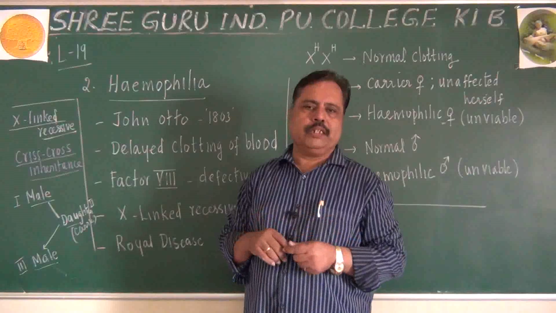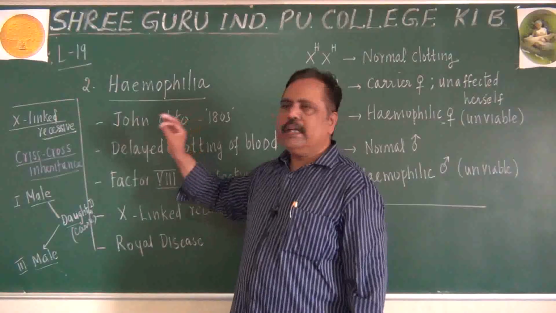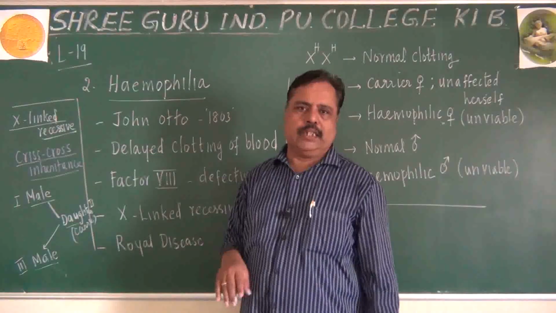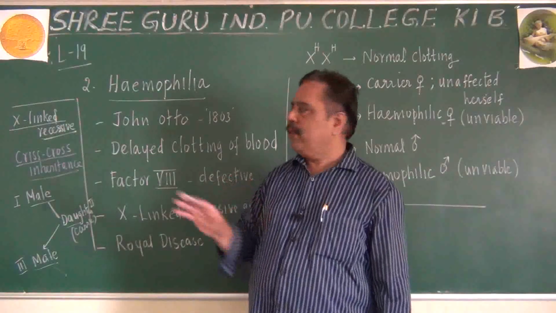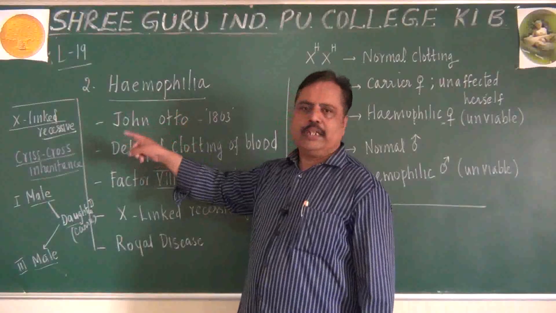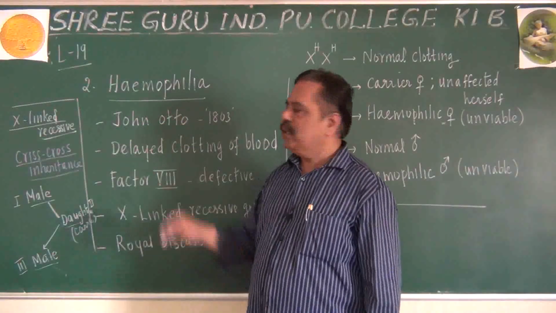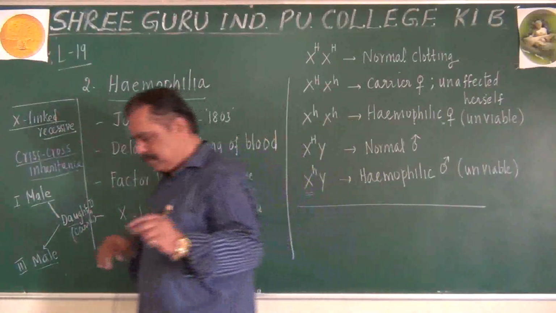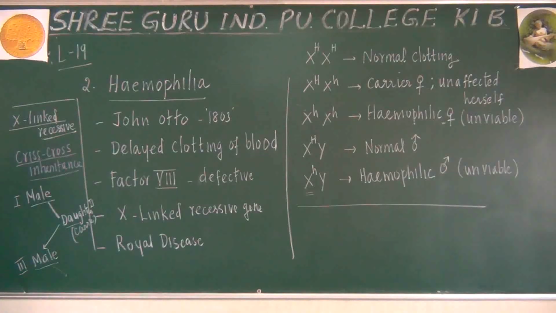Who exhibits criss-cross inheritance? Only an X-linked recessive gene will exhibit it. Not a dominant gene. It must be X-linked, not autosomal, and it must be a recessive gene. Make note of hemophilia. I will continue further.